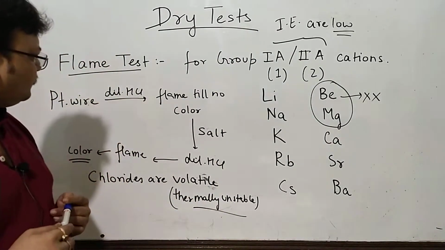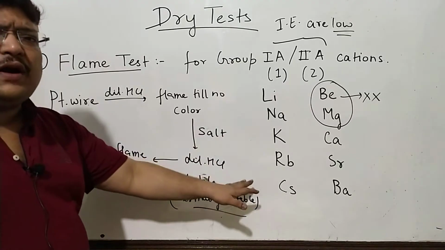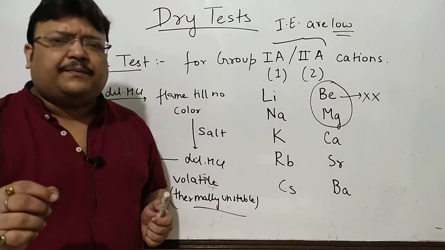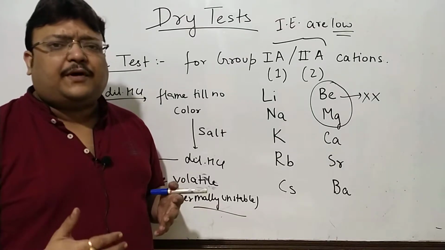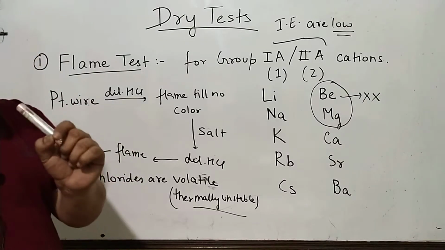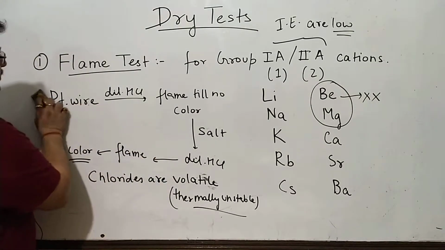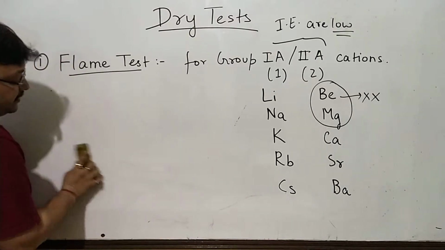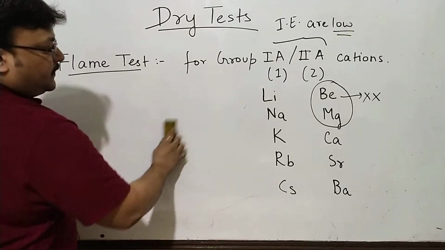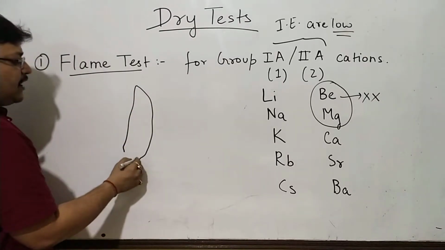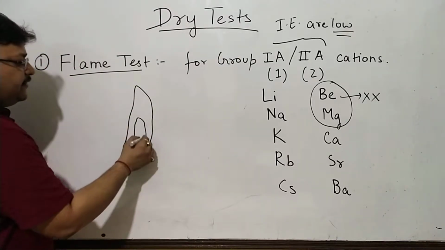Now, before we go into the corresponding colors, which I'll tell you in a little while, let's also learn a little bit about the flame. There are some recent questions which is about the flame of the Bunsen burner. And naturally, in the chemistry lab, you would have seen that the Bunsen burner flame generally has a characteristic outer edge and an inner edge.